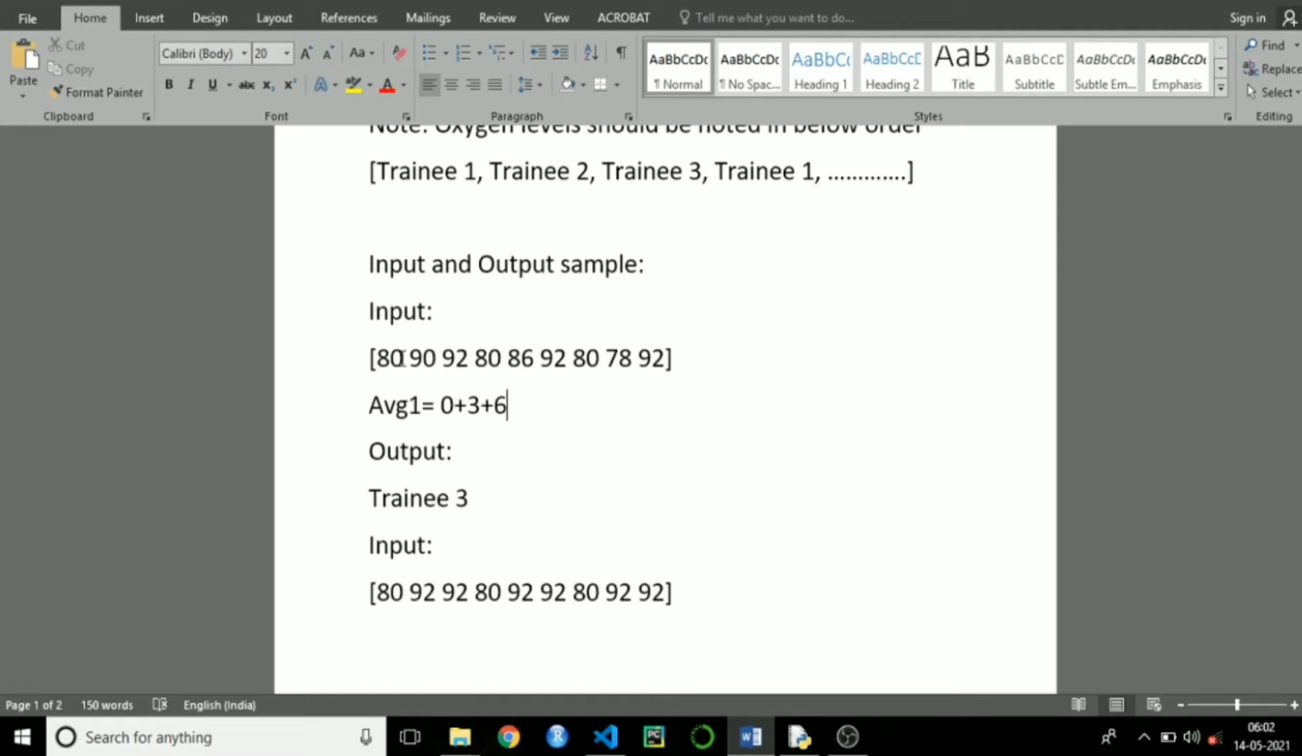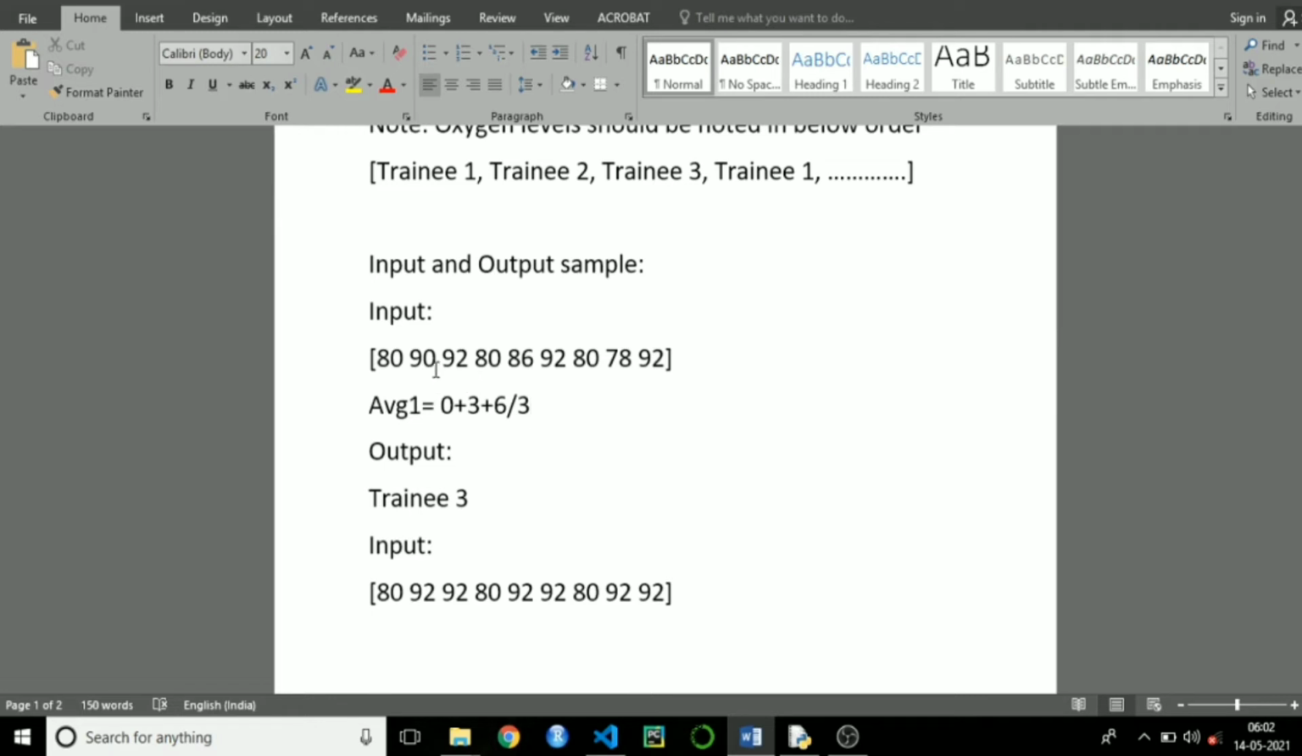If you sum the values at 0th position, 3rd position and 6th position, you will get the sum, and if you divide that by 3, you will get the average oxygen level of trainee 1. Likewise you do for trainee 2 and trainee 3. After getting the average values of 3 trainees, then check for conditions. If the condition satisfy, print trainee name.